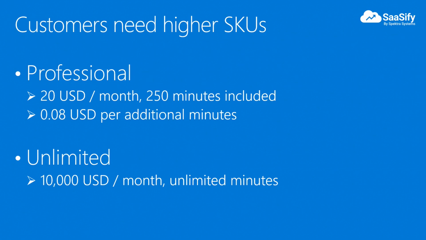Professional, which is a higher monthly price plan, and if a customer exceeds the allowed 250 minutes, then additional minutes will be charged at 8 cents per minute. If someone really needs a very high limit, they also added an unlimited plan at $10,000 per month.